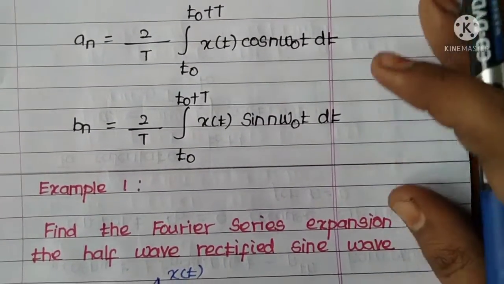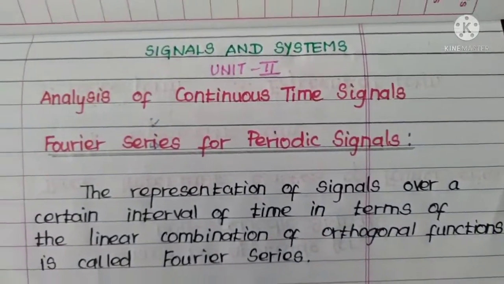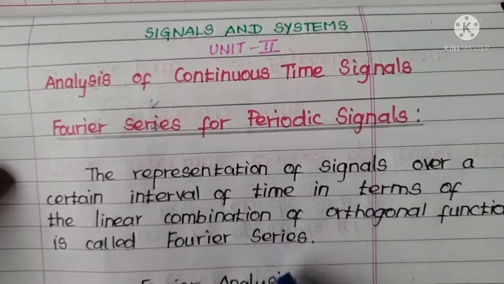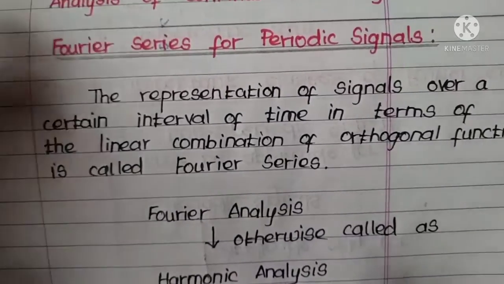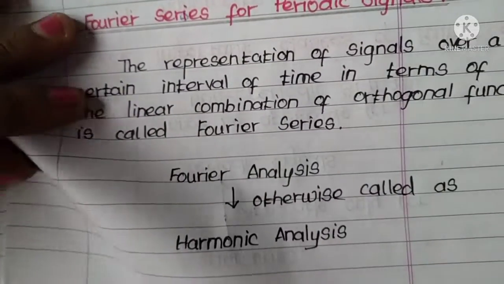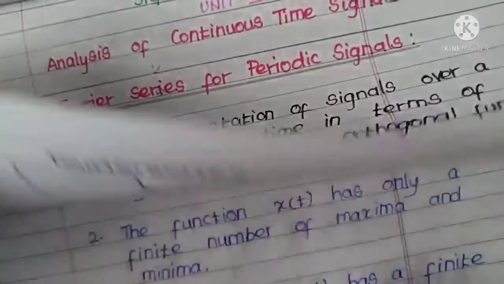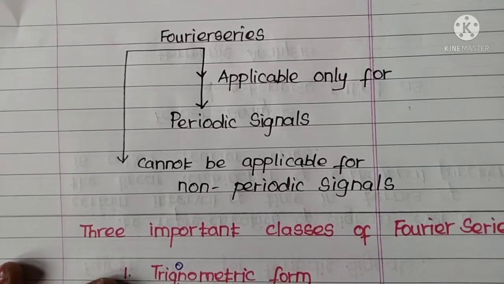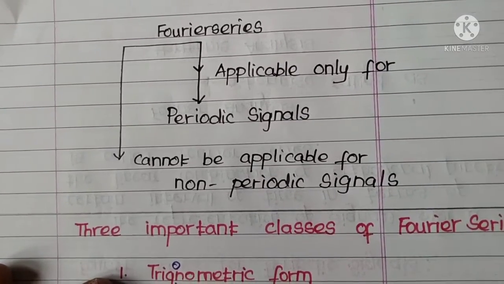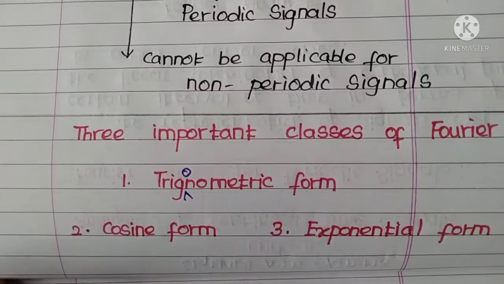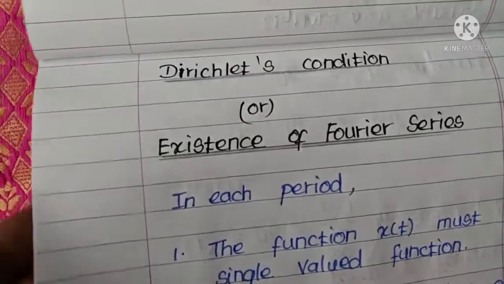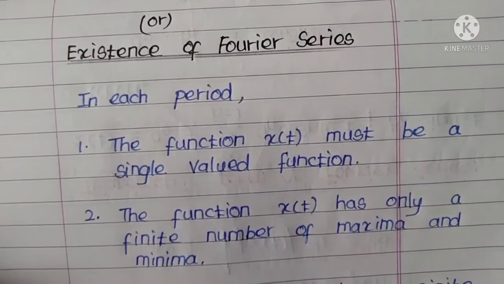So this is about the existence of Fourier series, Dirichlet's condition, and Fourier series for periodic signals. First we have to know what is Fourier series. What is the other name? It is also called harmonic analysis. Fourier series are applicable only for periodic signals. It cannot be applied for non-periodic signals. There are three classes of Fourier series: trigonometric form, cosine form, exponential form. Then we saw about Dirichlet's condition, otherwise called existence of Fourier series.